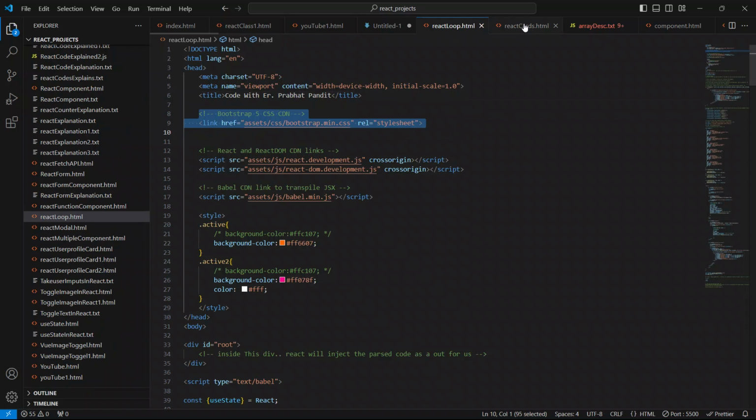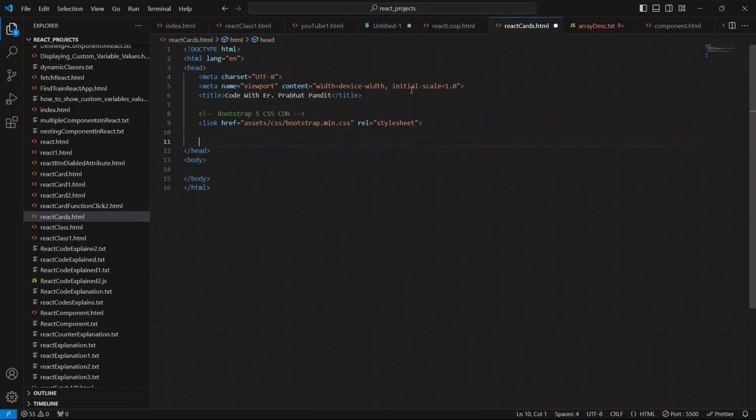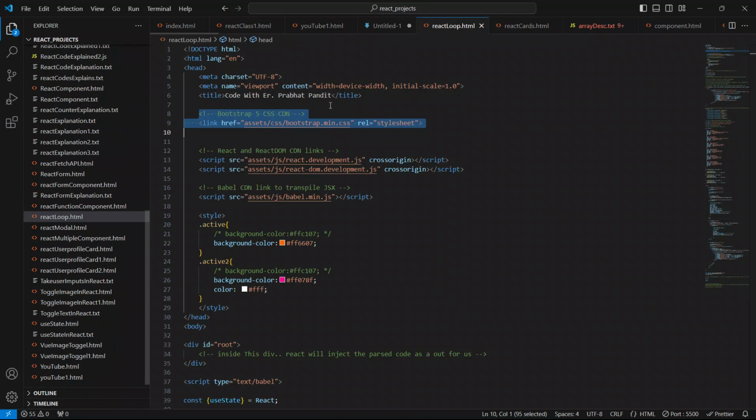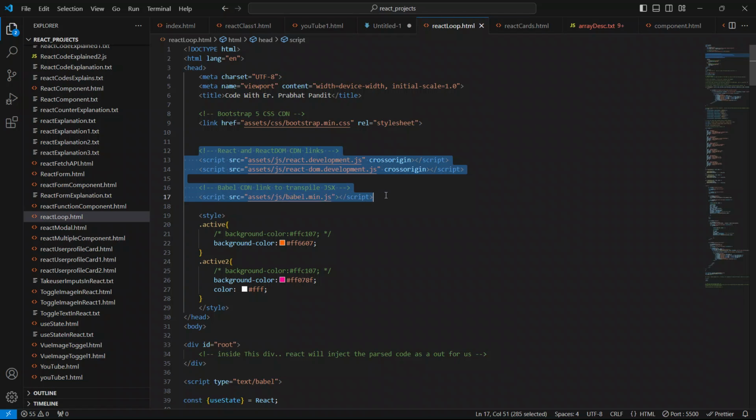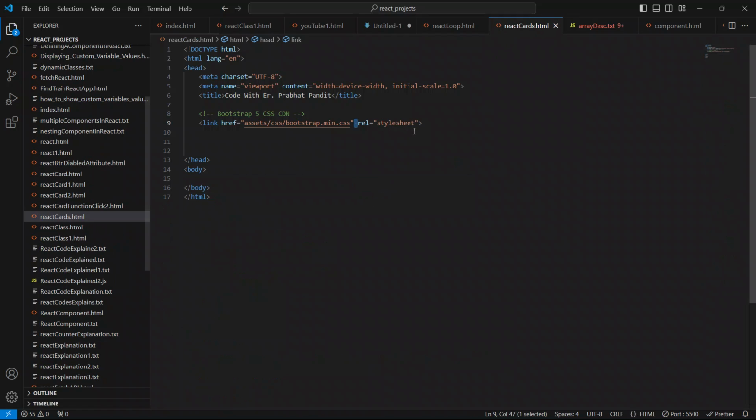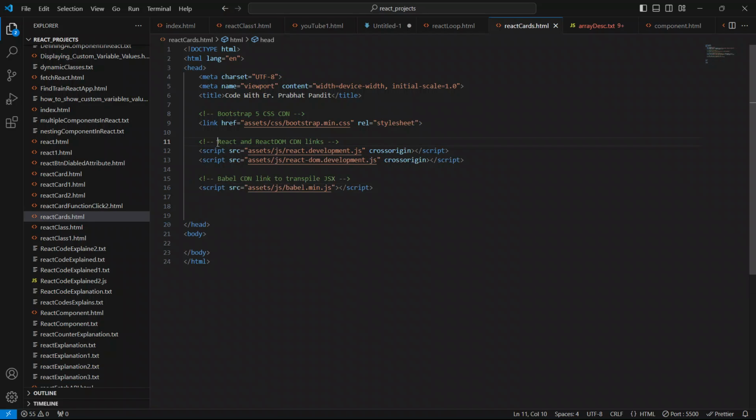Now let me copy the CDN links from here. This is the CDN link we will require in order to work with this file. I have written a comment here also: this is the Bootstrap 5 CSS CDN. I have a folder called assets, and inside it a folder called CSS, and in that folder a file called bootstrap.min.css. Now copy these links from here and paste them below this. Here I have written the comment also: React and React DOM CDN links.